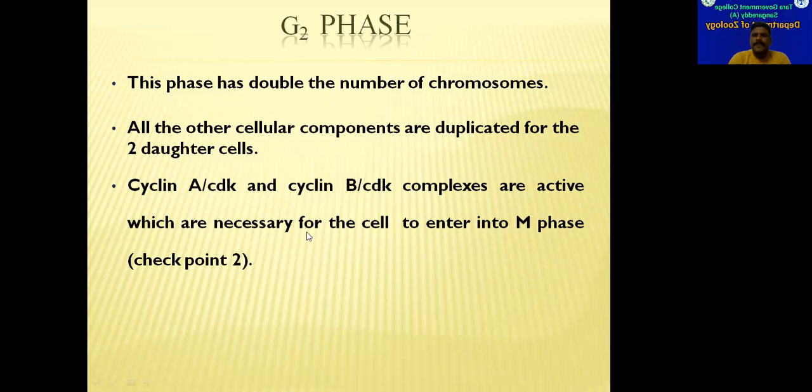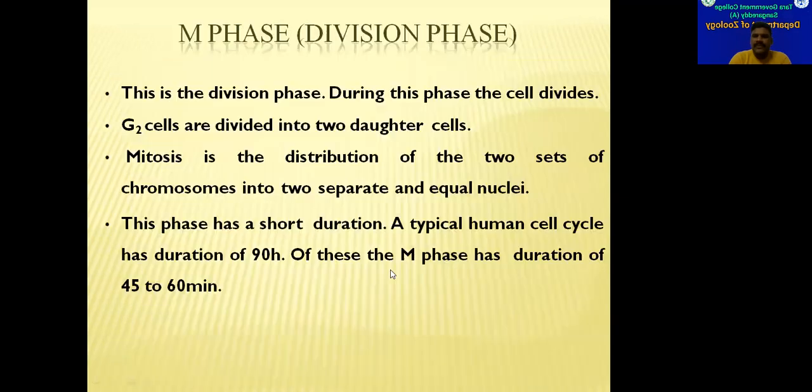Once all the events are finished in this G2 phase, at the end of this G2 phase, there is one checkpoint, called checkpoint 2 or the G2 checkpoint. If the cell successfully meets the requirements of this G2 checkpoint, then the cell enters into the division phase, that is M phase. During the division phase, the cell undergoes various changes, and as a result of these events, finally one mother cell gives rise to two daughter cells.